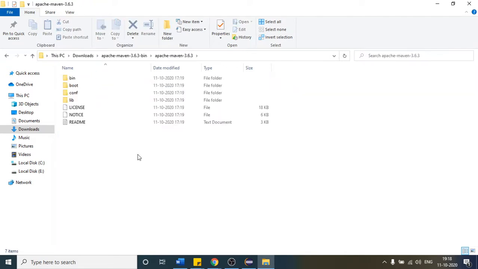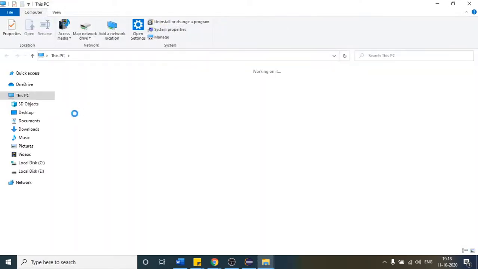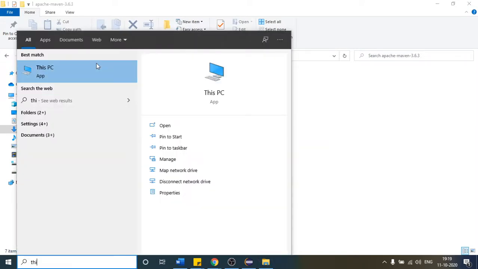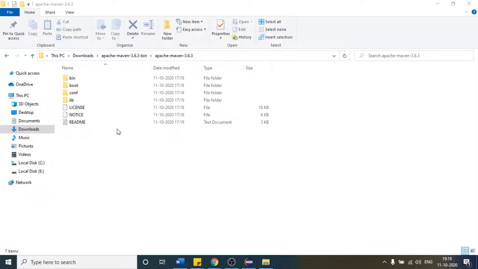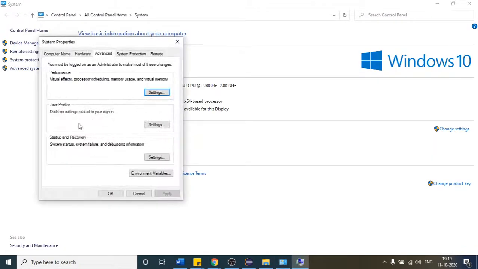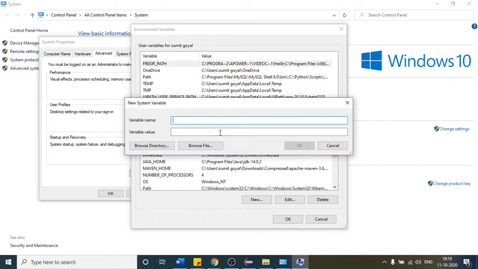Come inside. First you have to set this path. This is the path where your Maven is present, where you have installed Maven. You have to first give the path from here to here in your system variable, just like you did for Java. So how did you do it for Java? Come to This PC, right click, come to properties, and inside that go to advanced system settings, click on environment variables, and inside that click on new, and paste the path here.